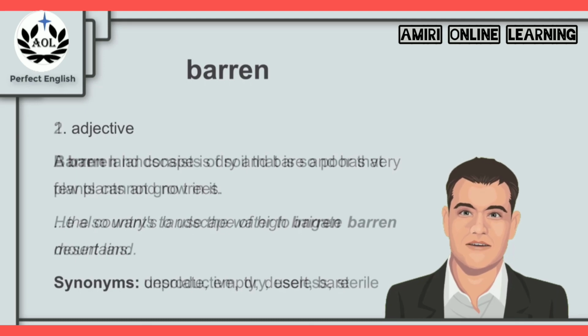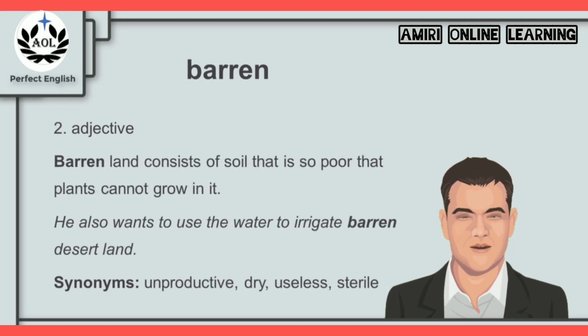And we can use barren in a different context. Now, barren land consists of soil that is so poor that plants cannot grow in it. For example, he also wants to use the water to irrigate barren desert land. And synonyms for barren in this context are the words unproductive, dry, useless, or sterile.